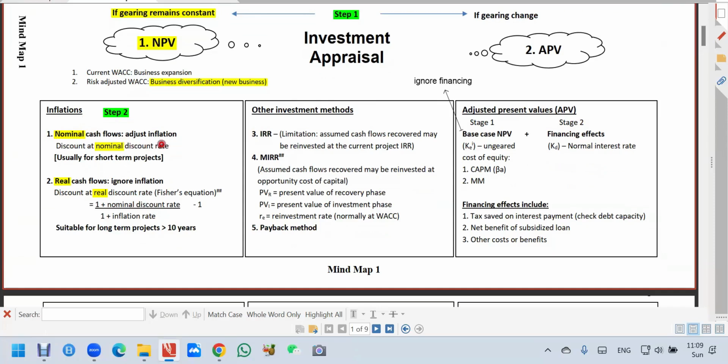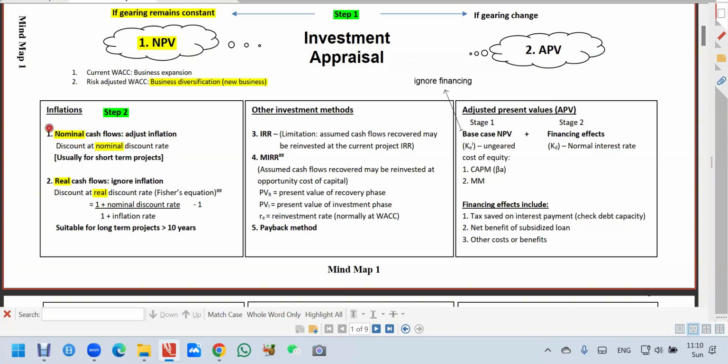All right, so let's say selling price go up by 5%, you adjust accordingly. The variable cost of the project go up by 7%, you adjust the variable cost by 7%. So after you adjust for inflation, that cash flow, we call them nominal cash flow. Nominal cash flow. So normally we adjust for inflation.